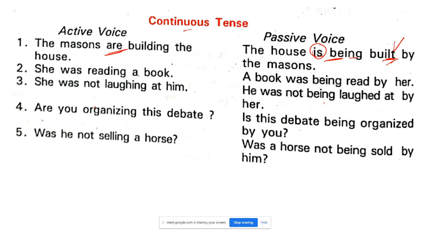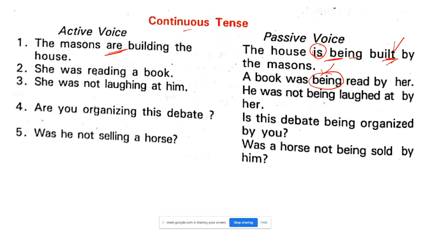She was reading a book. Boys, a book was being read by her. Was read. अच्छा, कौन है बच्चा? You are not looking at the screen or directly are answering. Was read. Being कहाँ चला गया boys? Ganesh, all of the group said was read. Huh? So was being read. Be careful because we are doing the continuous tense. Okay.